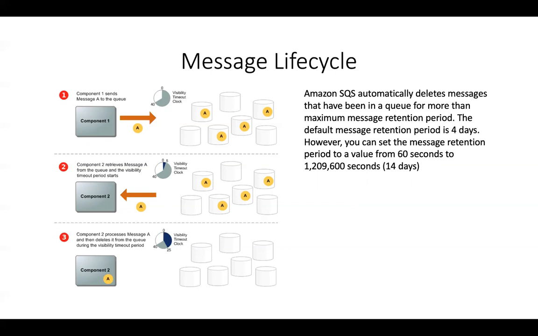But if it processes the message and does not delete the message after the visibility timeout is completed, then another consumer will still be able to go ahead and consume that message, because once the visibility timeout is done, another consumer can consume the same message. There has to be some kind of explicit delete when it comes to SQS queues, right? And Amazon SQS automatically deletes all messages that have been in the queue more than a maximum message retention period. The default is 4 days, but you can specify the message retention period from 60 seconds to 14 days.